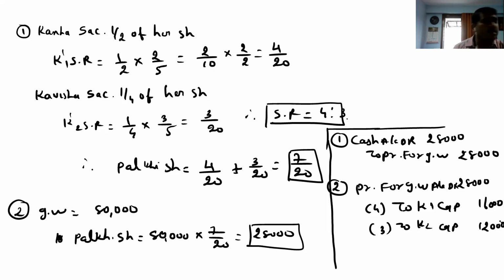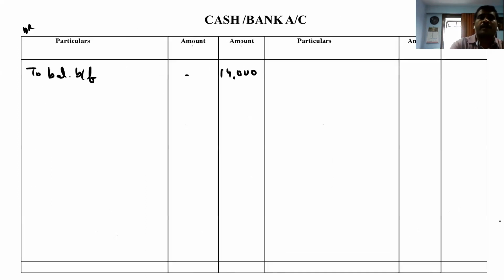And the third point is Kanha and Kavisha will withdraw 50% of the share of goodwill. Okay. That we can do afterwards, or we can do this point at the earliest, no problem. So let's start. Go to cash account debit side. There we are writing to premium for goodwill. How much is being brought? 28,000.